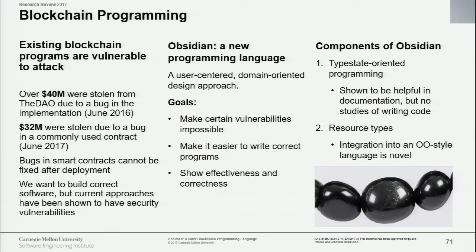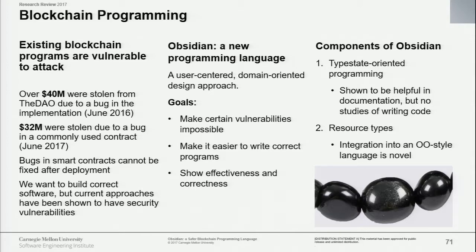So why is there a problem here? Well, the problem is that existing blockchain programming approaches are vulnerable to attack. So over $70 million have been stolen over the past year or so from various blockchain contracts due to bugs in those contracts. And because those bugs can't be fixed after deployment, this is particularly a big problem. So we want to build correct software, but the current ways we know of building software have resulted in these vulnerabilities. So our approach here is a new programming language that we're calling Obsidian.